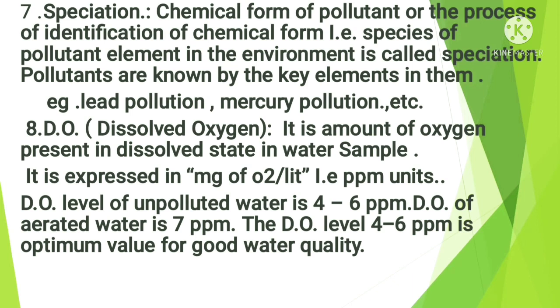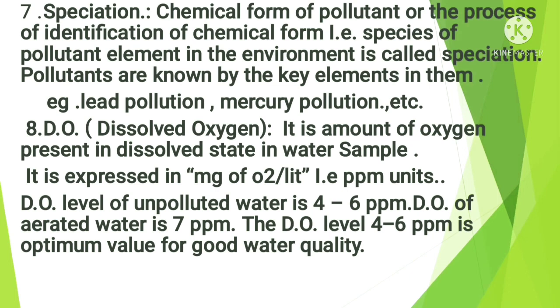The next term is dissolved oxygen. What is meant by dissolved oxygen? Dissolved oxygen, or DO, is the amount of oxygen present in the dissolved state in a water sample. The DO level is expressed in milligrams of O2 per liter, which is the ppm unit, parts per million.